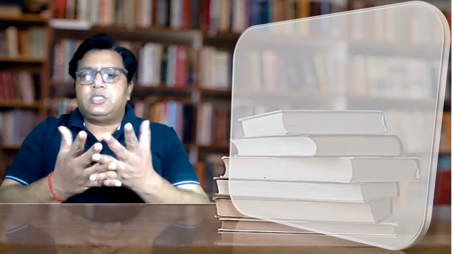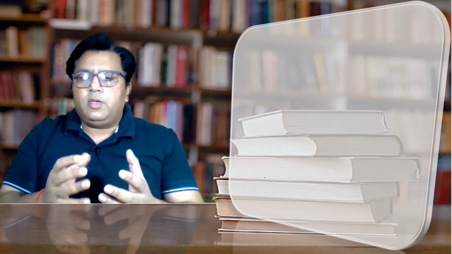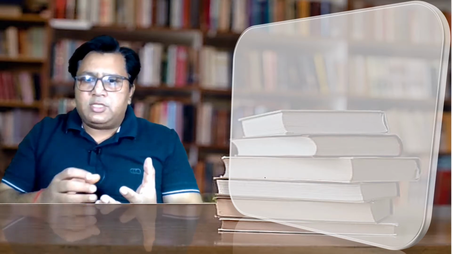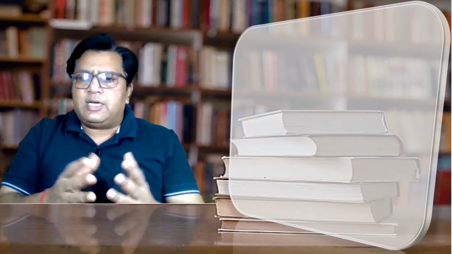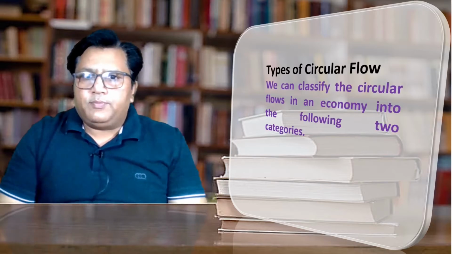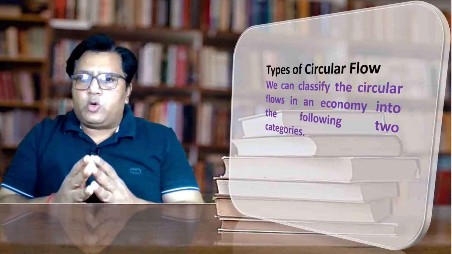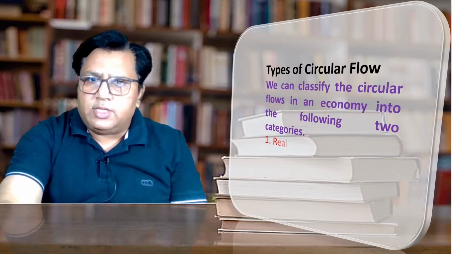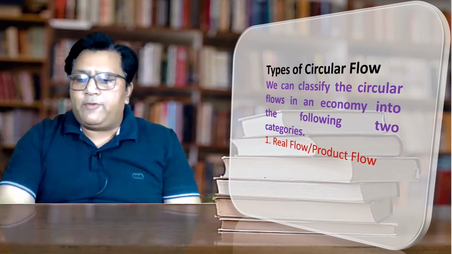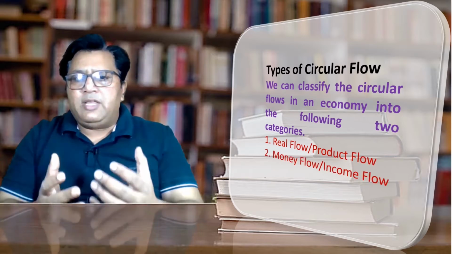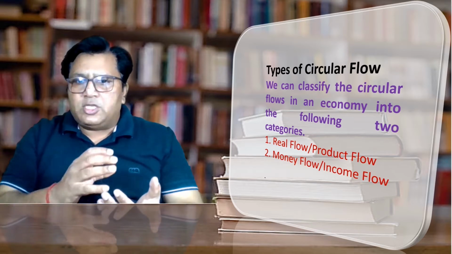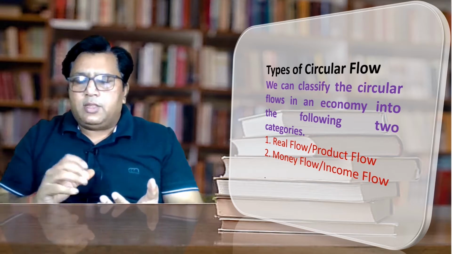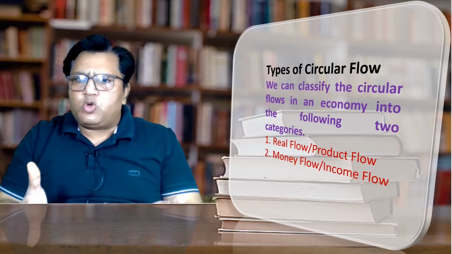Now let us see what is circular flow. We know that in the economy, goods and services are moving among the different sectors. Money is also moving among different sectors. That is called circular flow. There are two types of circular flow. We can classify the circular flow in an economy into the following two categories. These are the real flow or the product flow, and the second one is the money flow or the income flow. As I told you, there is a circulation of goods and services among different sectors, and there is a movement of money among different sectors. That is called circular flow.